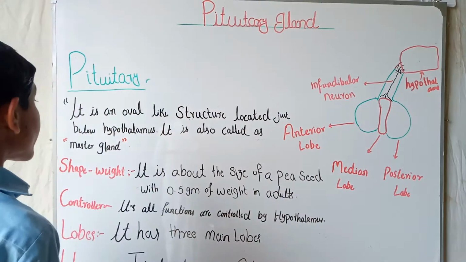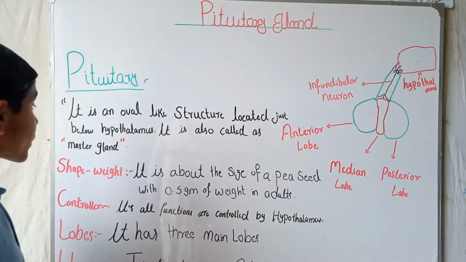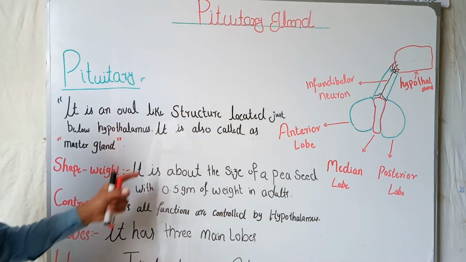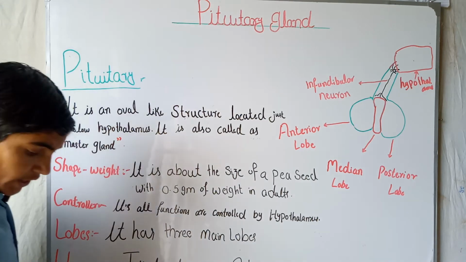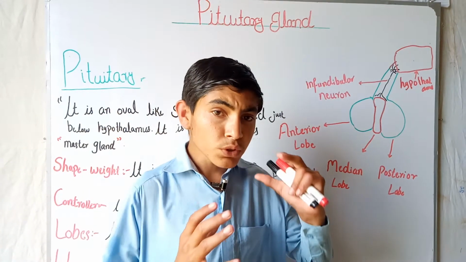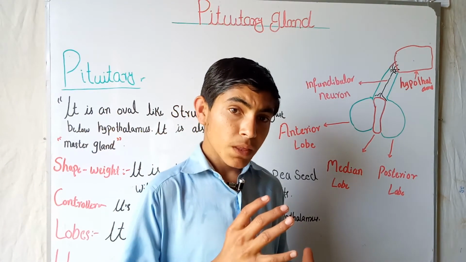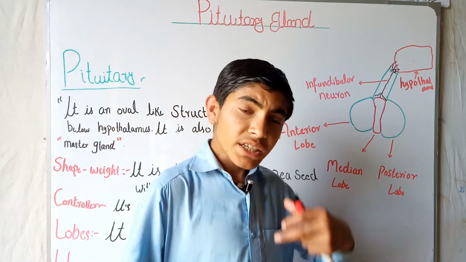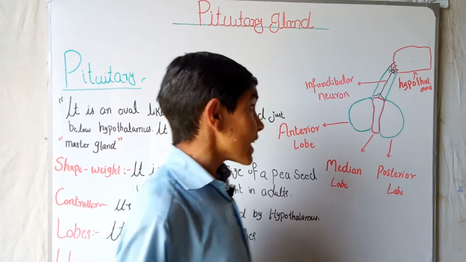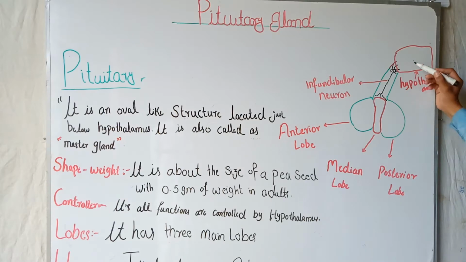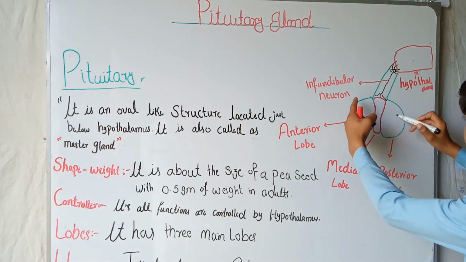The pituitary gland is an O-like structure located just below the hypothalamus and is called the master gland. Students, the pituitary gland is present in our brain, below the hypothalamus, and it is attached to the hypothalamus like this. This is the hypothalamus and this is the pituitary gland.